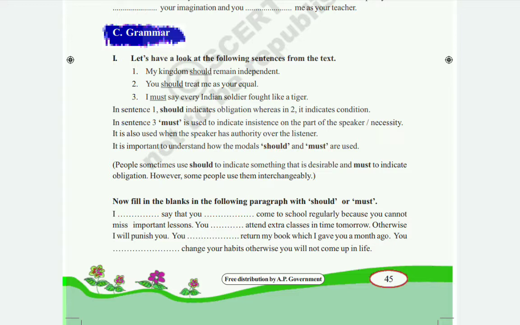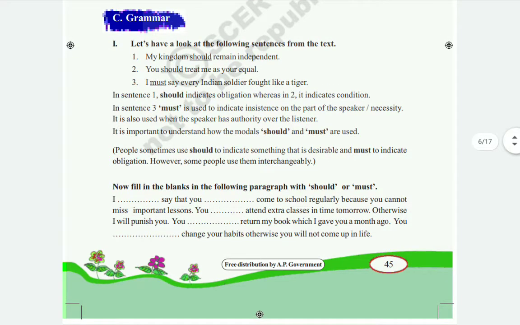First one you see: my kingdom should remain independent. You should treat me as your equal. Next, third one: I must say every Indian soldier fought like a tiger. Here you see, in the first, second and third sentences some words are underlined.